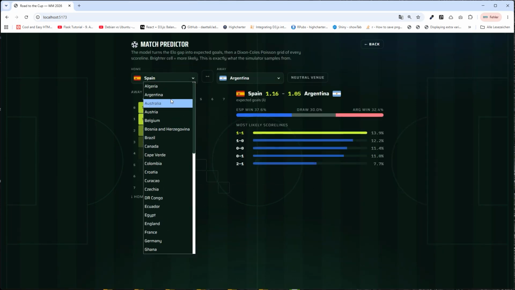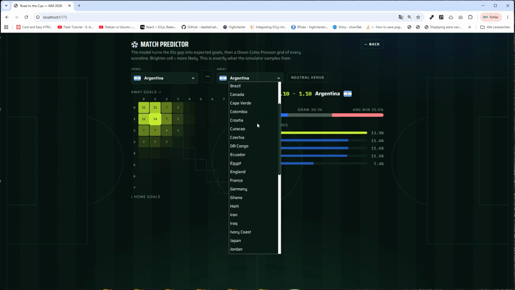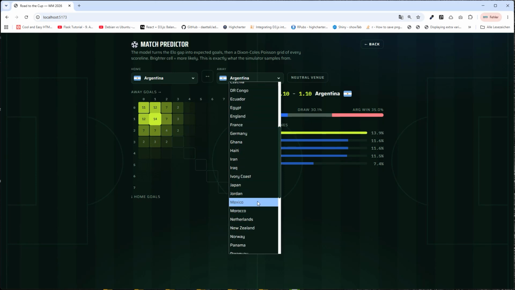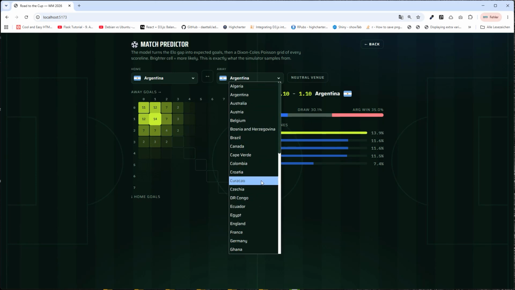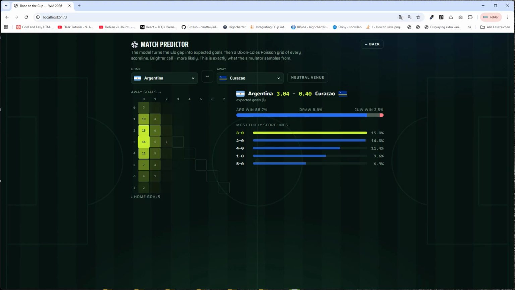Let's pick a very strong team like Argentina and put that against, let's say, Curaçao. That should be pretty clear. As you can see, Argentina wins 88% of the time, 8% draw, 2% Curaçao win. So that is the probability for each score. 0-0 gets picked 3 times, 10 times 1-0, 15 times 2-0 and 3 times 3-0. So based on that we get the probability of a win, draw and win for the other team.